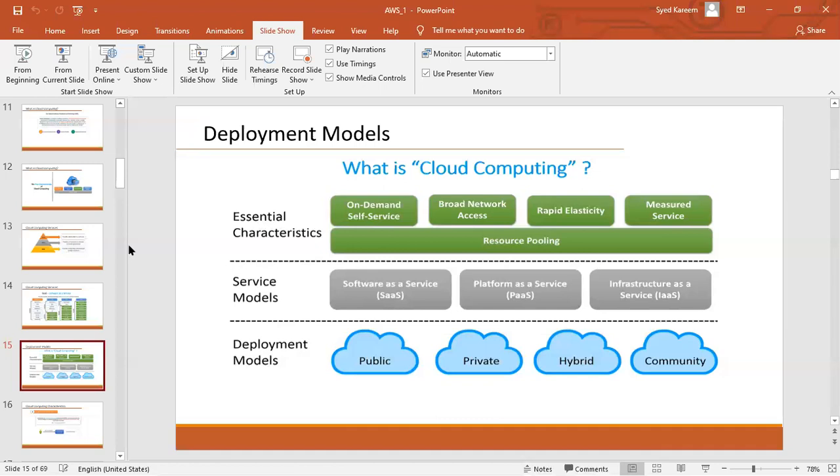We have just seen what cloud computing is. We have discussed what the benefits are and what the official definitions of cloud computing are. Next we have seen that Amazon Web Services is one of the first cloud computing platforms, introduced in the market in 2007, almost 13 or 14 years back.